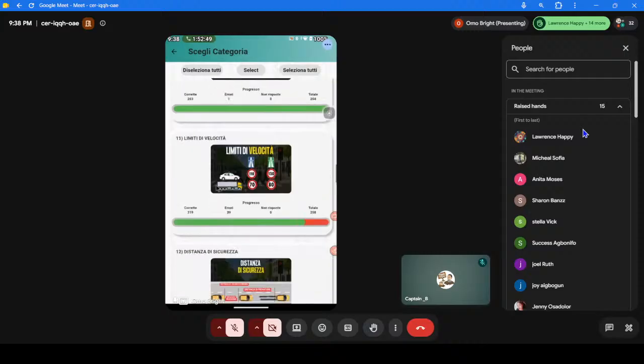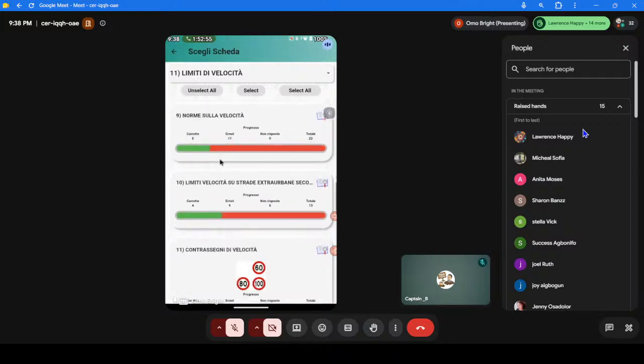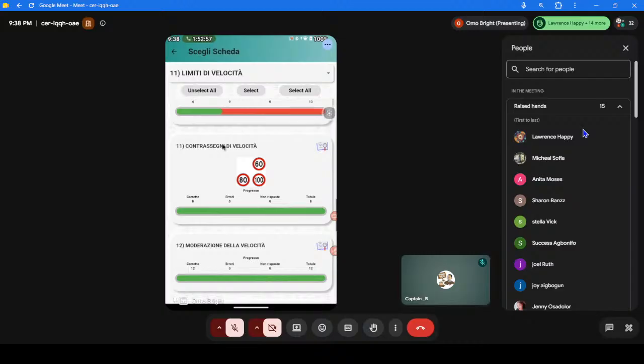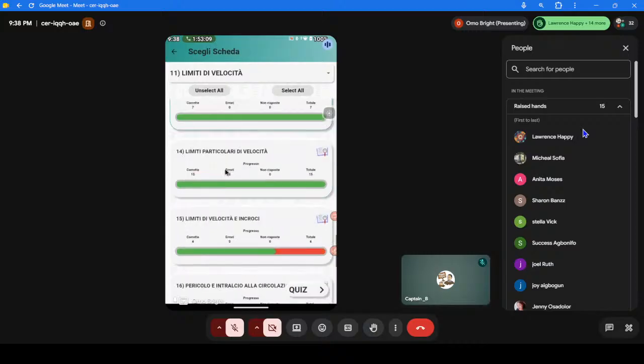Look at 11 here. You get to 11, you will open it. Then you will press select. If you press select, you will select like this: select 11, select 12, select 13, select 14. Then you will press this particular button, quiz. You will do the quiz.